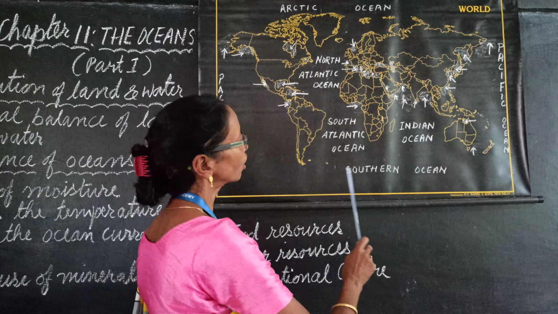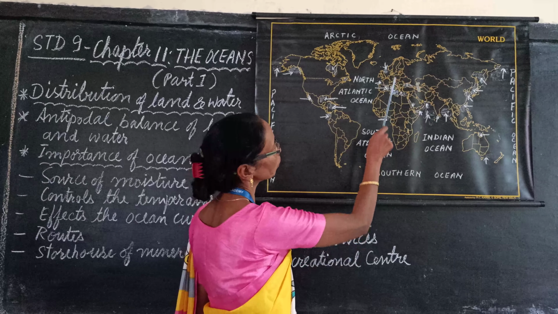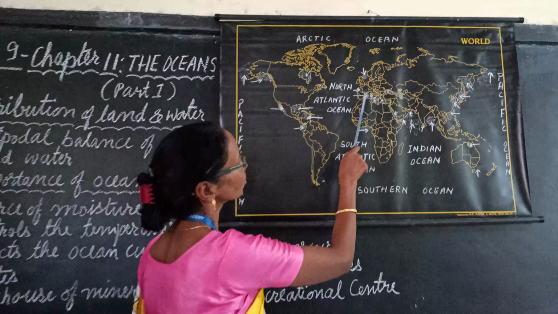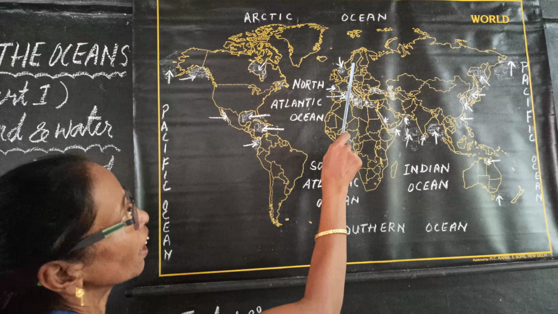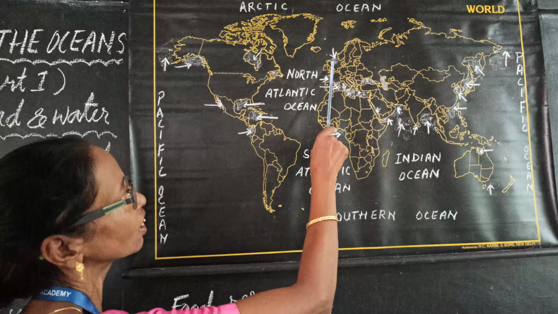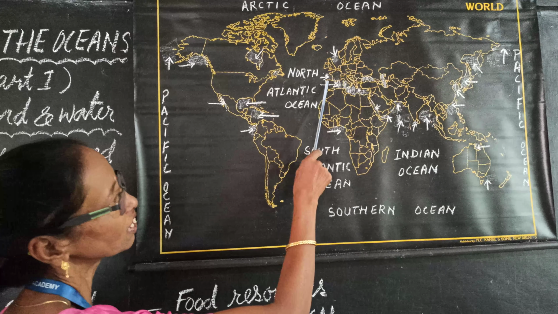See the west of North America, Gulf of Alaska, Gulf of California, here this is the Gulf of Panama, southeast of USA is Gulf of Mexico, south of West Indies it is Caribbean Sea, in the western part of Africa Gulf of Guinea, between Europe and Africa Mediterranean Sea, there is a sea between UK and Scandinavia, that is North Sea, there is Bay of Biscay.